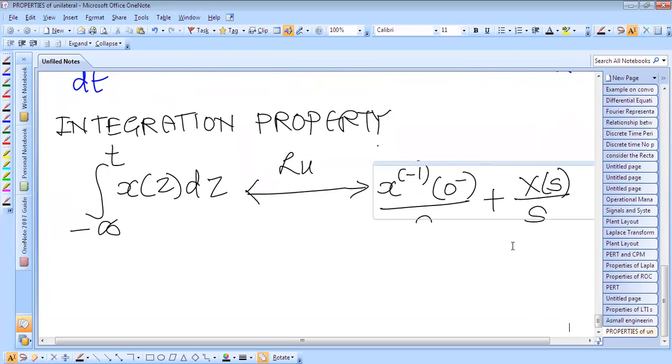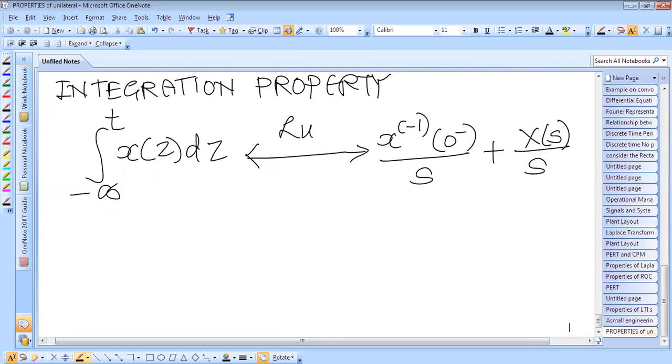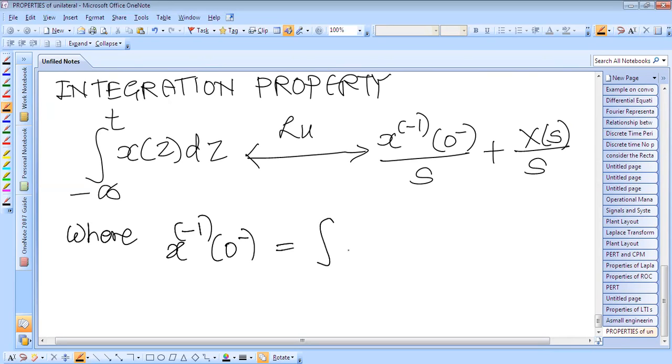Okay, so this is the pair of the integration property in the time domain and s domain, where x raised to minus 1 of 0 minus is equal to the integration over minus infinity to 0 minus of x of tau into d tau. So this is the area under x of t from the limit minus infinity to 0 minus.